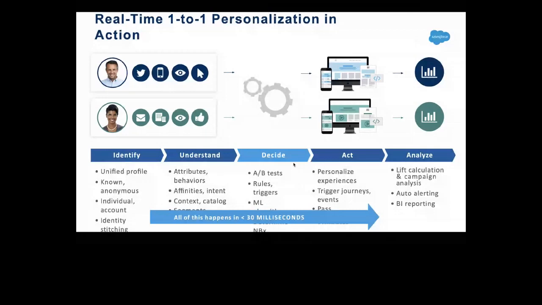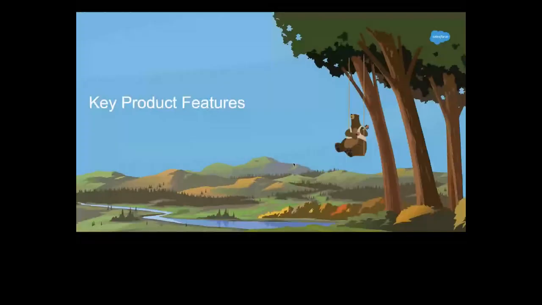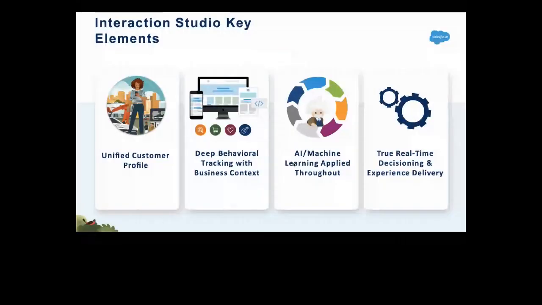So let's talk about some key product features. Of course, we explained the nature of the Interaction Studio platform, but the real question is how the product features really look. The key product features are unified customers, deep behavioral tracking with business context, machine learning applied throughout, and true real-time decisioning and experience delivery.